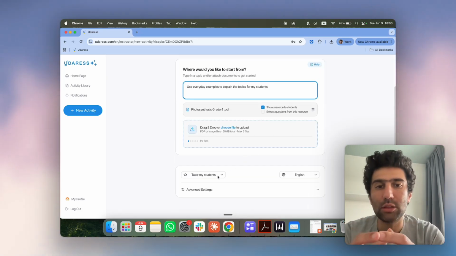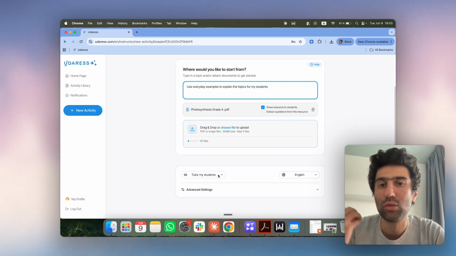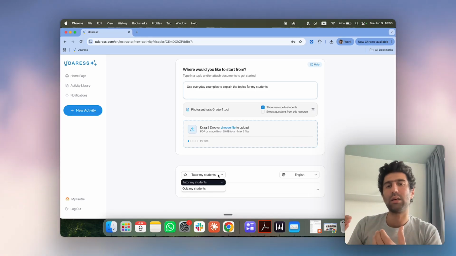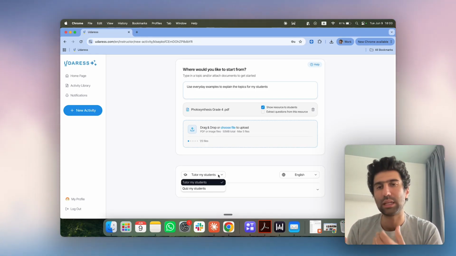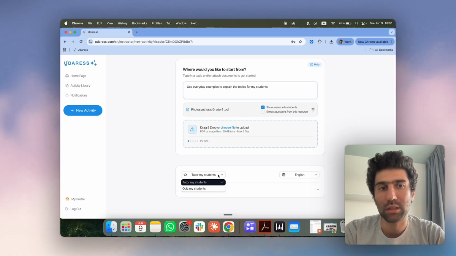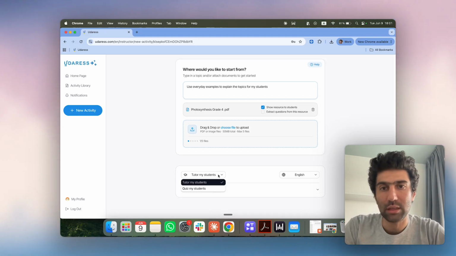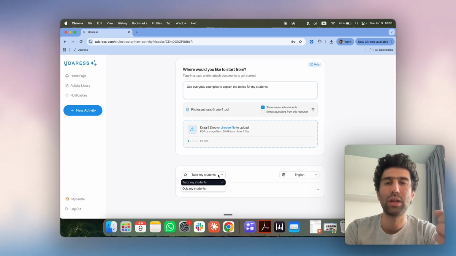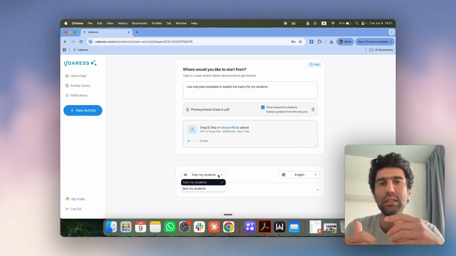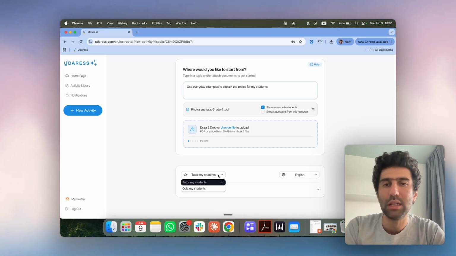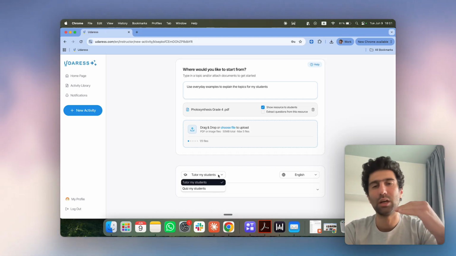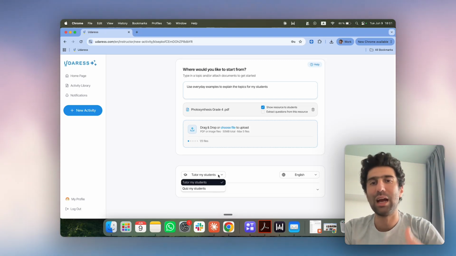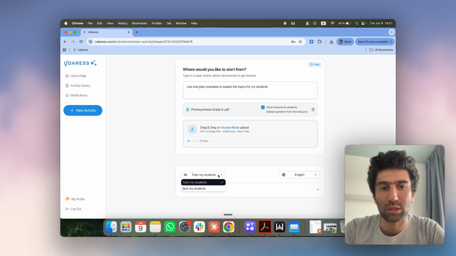I can also dictate the behavior of the AI. So whether I want it to tutor my students as a very patient and pedagogical tutor that is very responsive, that can really support every student according to their level of understanding. This tutor has already built in all the frameworks of pedagogy, whether it's scaffolding techniques or Bloom's taxonomy, where we help the students really understand every topic on different layers, from understanding to memorizing to applying, and to really create with the topic.